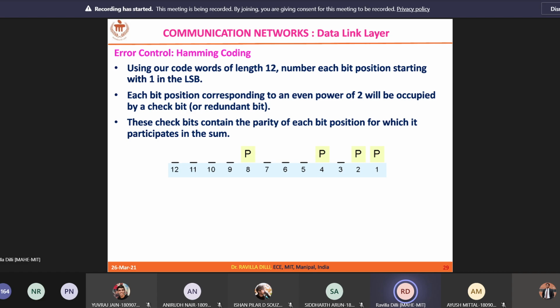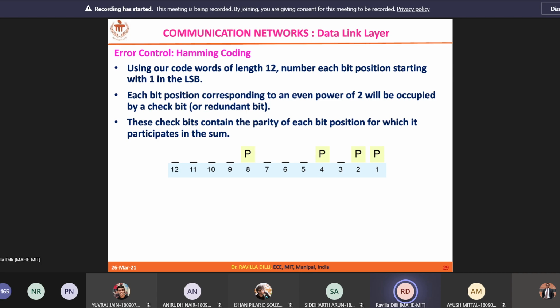Now the next positions can be filled with your 8 bits of data, starting from the right side. Remember, the rightmost is the LSB and the leftmost is the MSB. That is called little endian format, which Intel follows. So the LSB is on the rightmost end and the MSB is on the leftmost end.